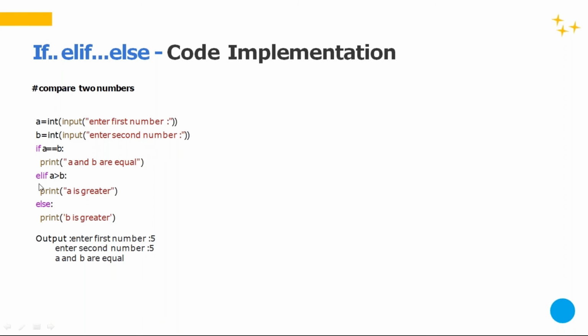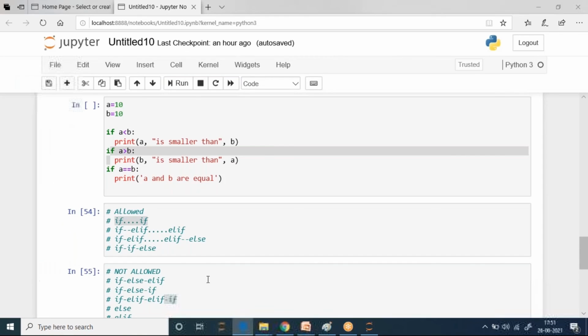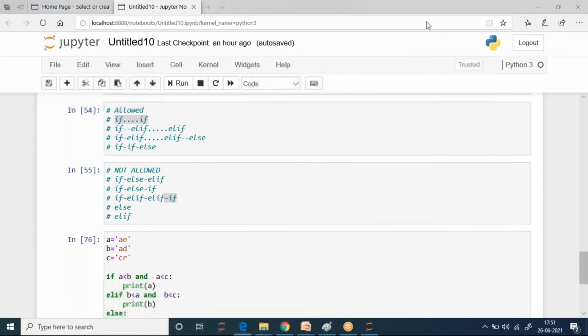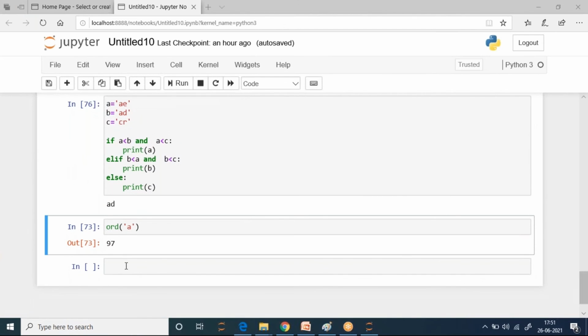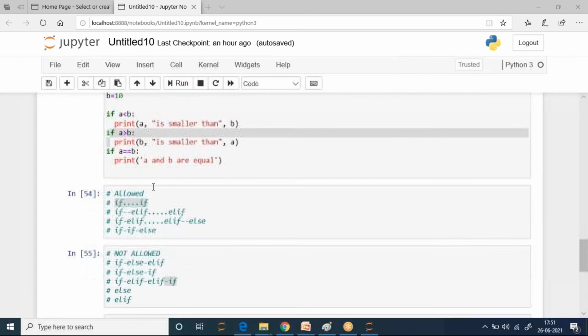Now this is a code implementation where a equal to b. Okay, there was one thing, guys, you asked me and I forgot to explain, but let me show you. Somebody asked me how to take user inputs. Remember? So what you can do, for example, let's consider this point.